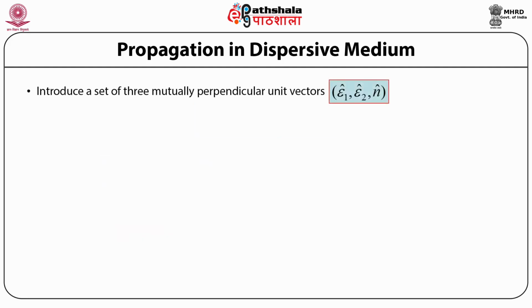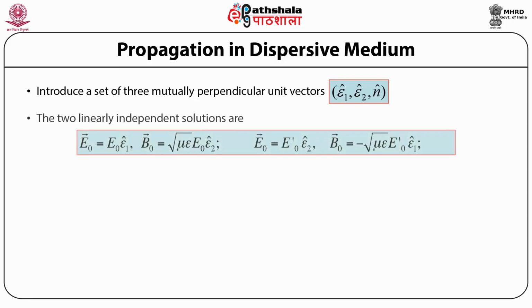So since all these three vector quantities are mutually perpendicular, we can introduce a set of three mutually perpendicular unit vectors, denoted by epsilon 1 cap, epsilon 2 cap, and n cap. Writing down the two linearly independent solutions in terms of these unit vectors, we find that the amplitude of the electric field vector E naught is equal to E naught times the unit vector epsilon 1 cap.